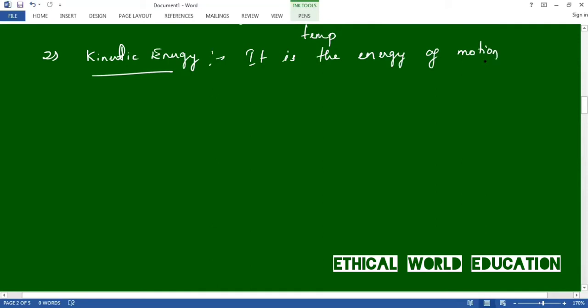Basically, kinetic energy is caused by motion. For example, the swinging of a pendulum.